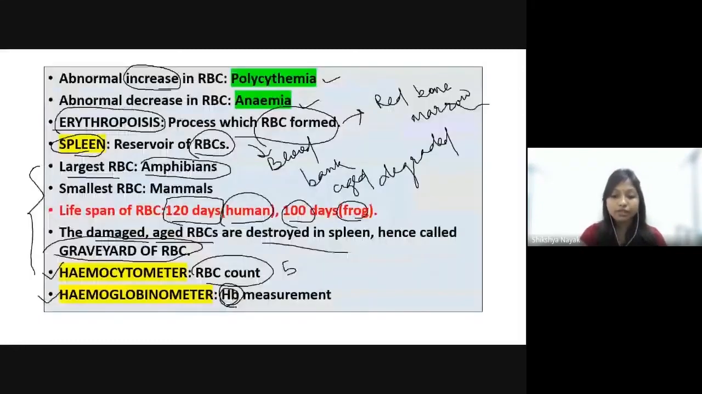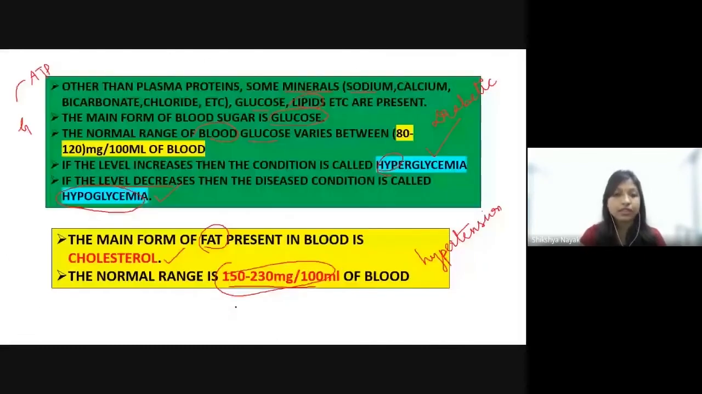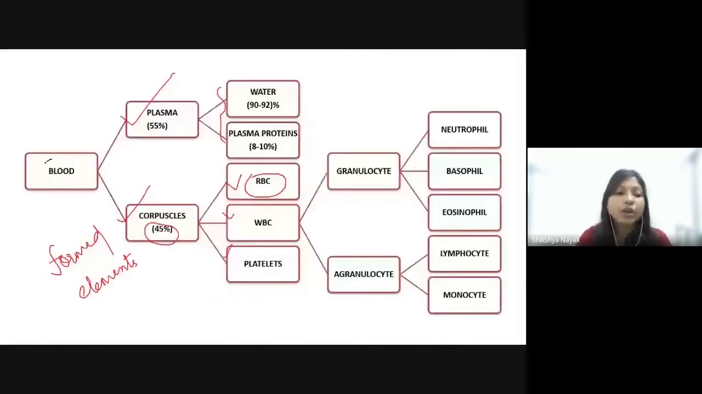So if we sum up the whole facts we have studied: we have studied blood, which is a fluid connective tissue, and its pH is around 7.3 to 7.4, slightly alkaline in nature. Blood is mainly composed of plasma and corpuscles. The plasma is 55% of total blood and the corpuscles are 45%. The plasma consists mostly of water, 90 to 92%, and plasma proteins, around 8 to 10%.